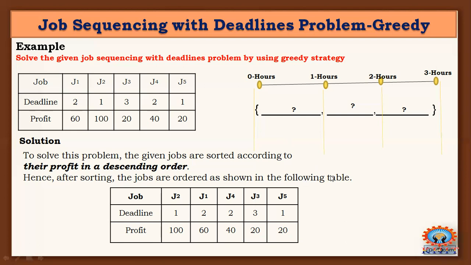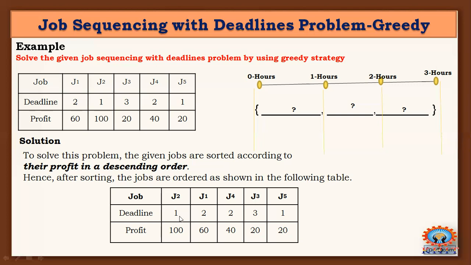Now we will see which job we will do first. Here, the first job we can do is job 2. Why? Because its deadline is 1.